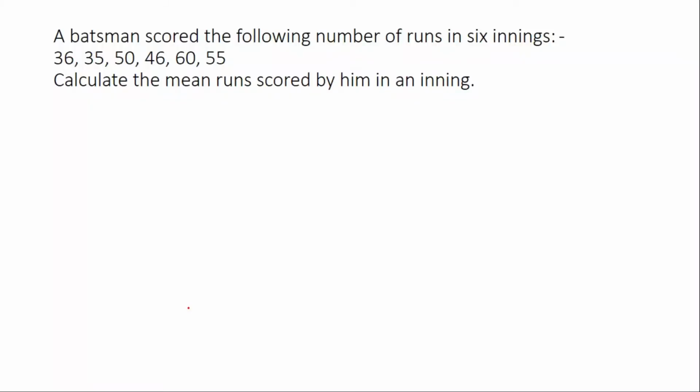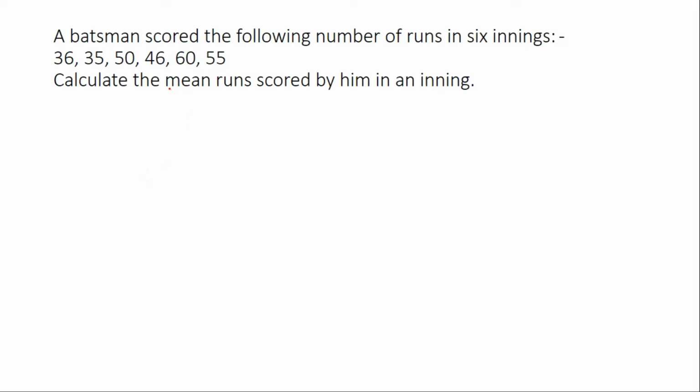So the first question we will go for is, a batsman scored the following number of runs in 6 innings. Calculate the mean runs scored by him in an inning. The runs scored by him are 36, 35, 50, 46, 60 and 55.